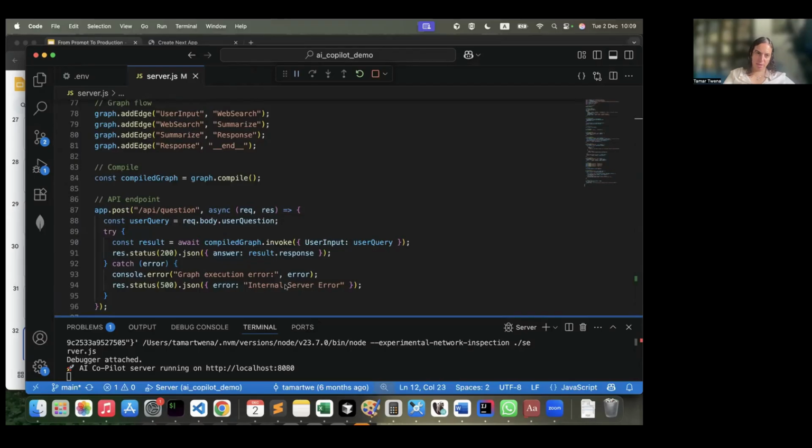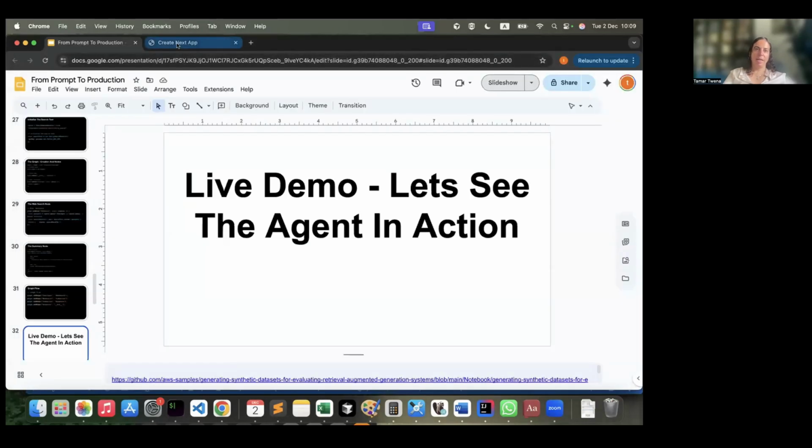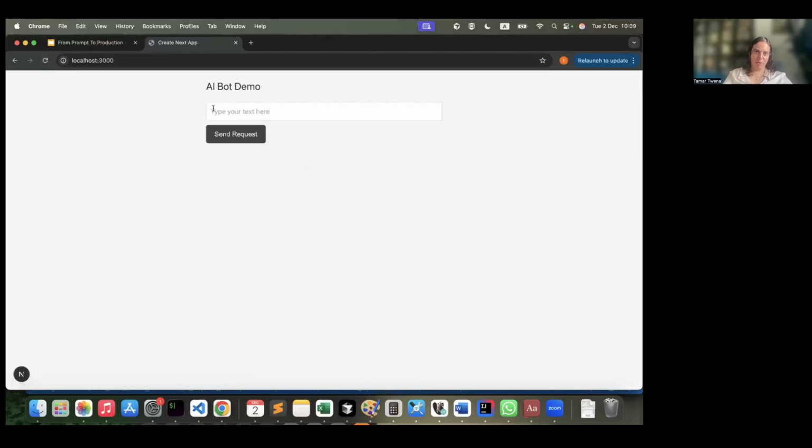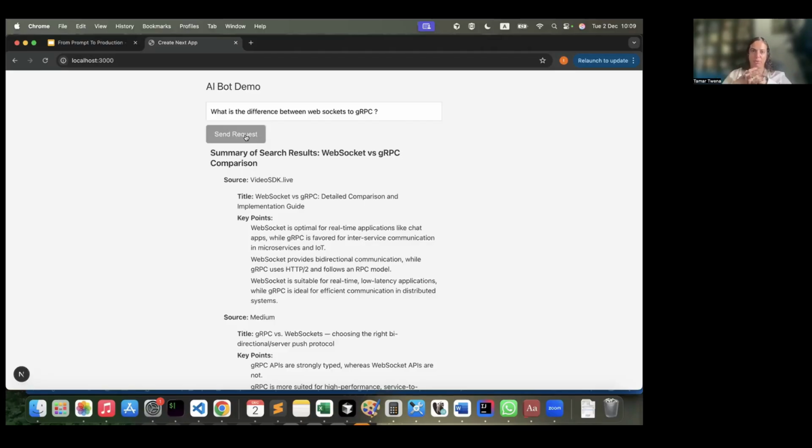So this thing is already running, and it was tested before, but let's run that again. If I refresh this, I want to ask it, what is the difference between WebSockets and gRPC in communicating? So let's send the request, and it's going to take some time because it's doing a web search. Oh, here it's returned. And let's see. So the summary of the search results for WebSockets and gRPC.